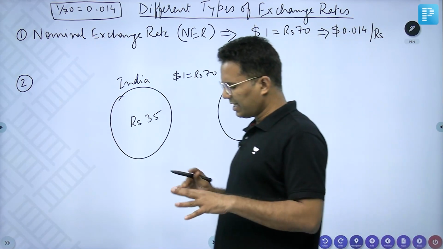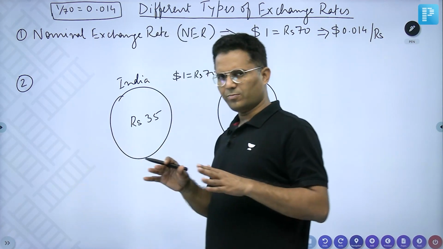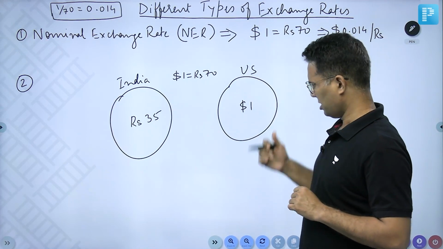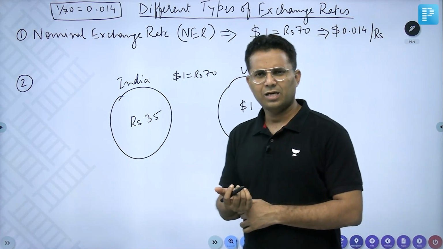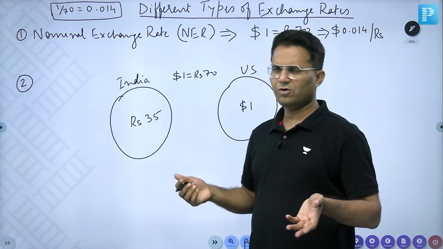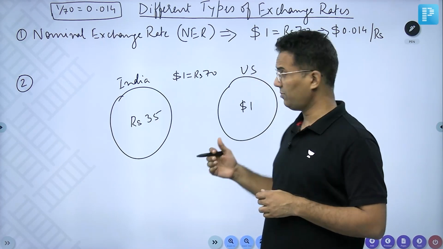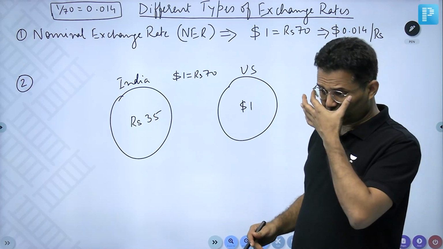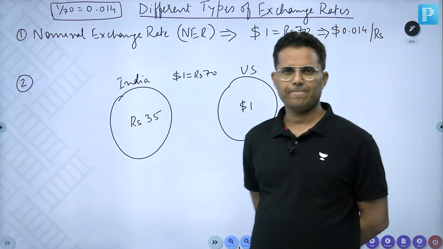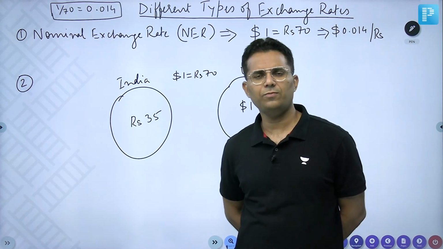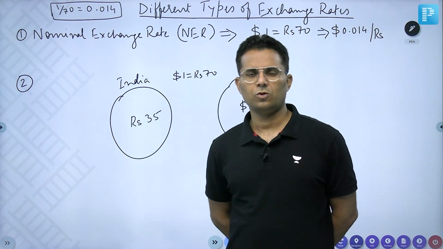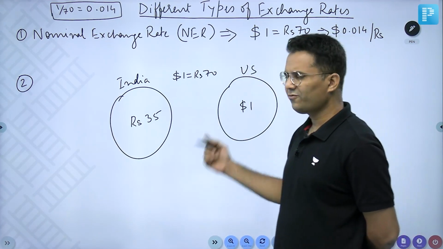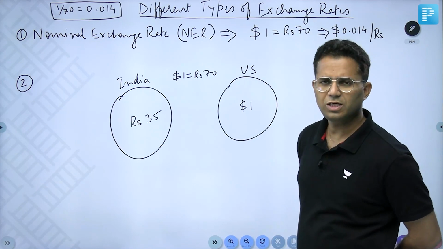So both countries, India and US, are producing one burger in 1 year. The price here in India is rupees 35. The price here in US is $1. Now, if someone asks, what's the GDP of India? GDP of India is rupees 35. What is the GDP of US? GDP of US is $1. Now, if I ask you to compare this, whose GDP is more? Then, for comparison, you will have to convert rupee into dollar.